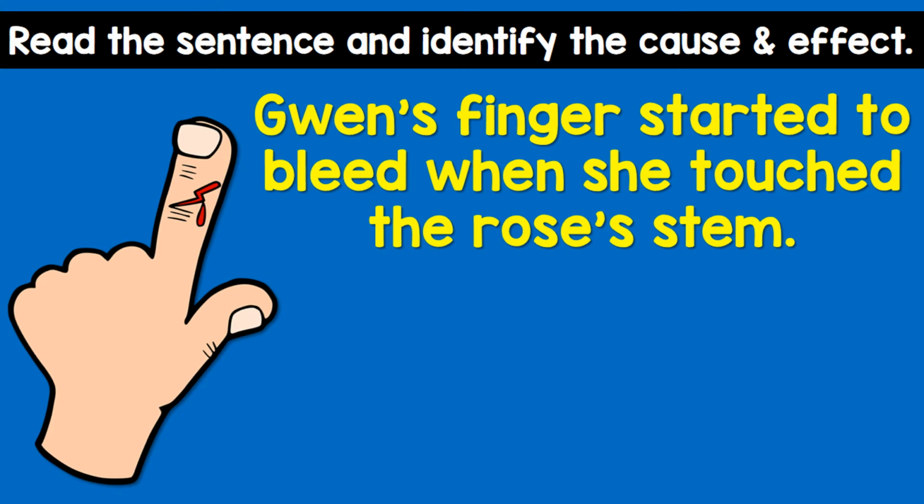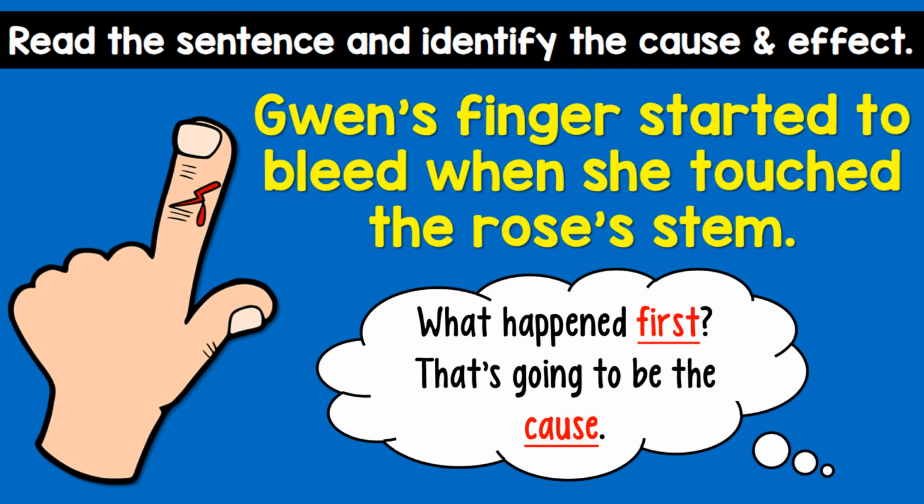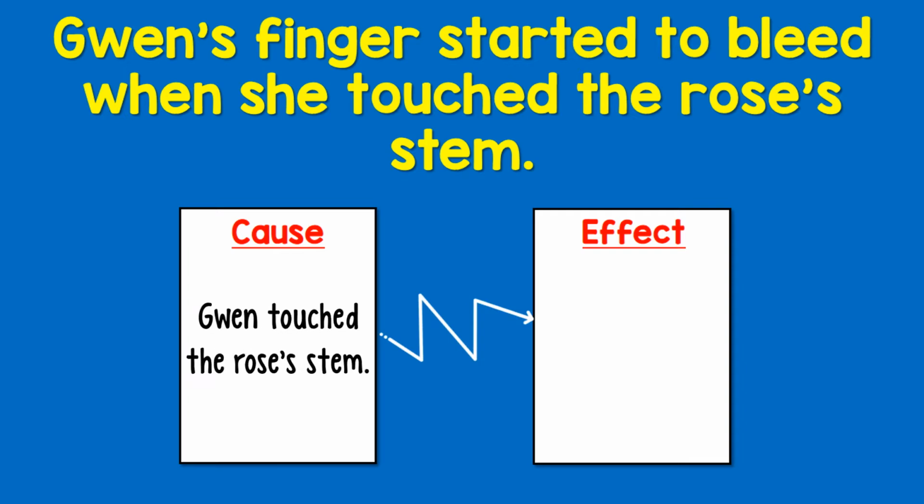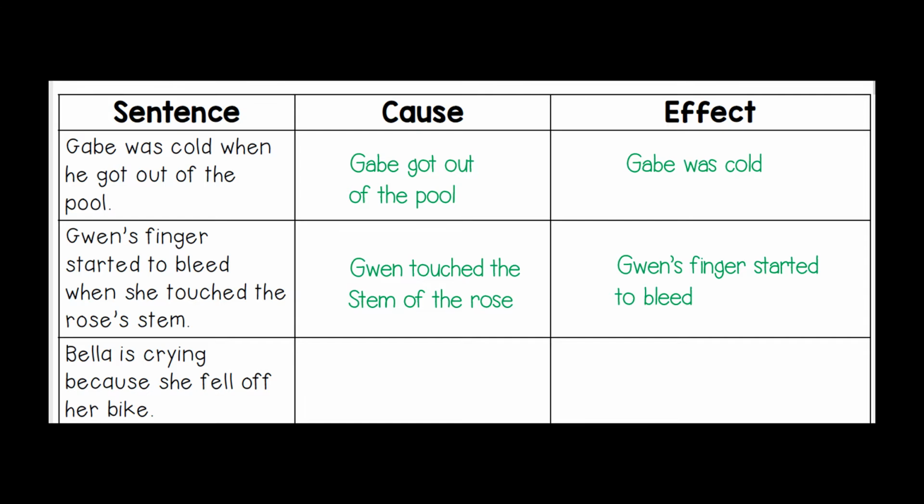Let's read the next sentence. Gwen's finger started to bleed when she touched the rose's stem. What happened first? Remember, that's going to be the cause. Gwen touched the rose's stem, and because of that, Gwen's finger started to bleed. Fill it in on your note-taking page.